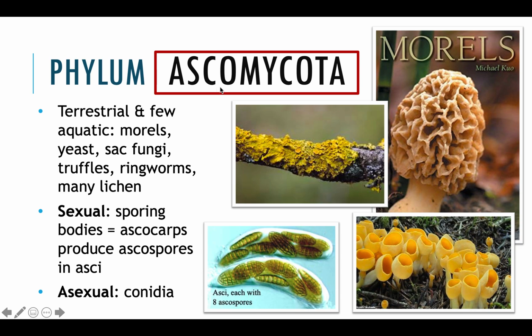The first phylum that we're going to talk about is Ascomycota. These guys are terrestrial; few of them are aquatic. Yeast are in this group. We have morels in this group as well. Truffles, ringworms, lots of lichen in this group. These guys are sexual as well as asexual, so they could be reproducing with a partner or they could reproduce on their own.